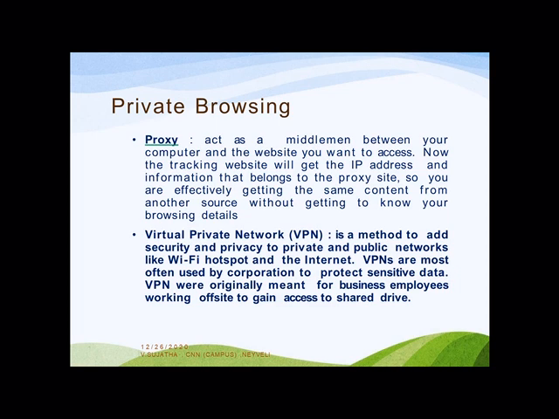This is often used by corporations to protect sensitive data. VPN was originally meant for business employees working offsite to gain access to shared data. Nowadays in all the browsers, VPN is inbuilt. This is one of the methods for secured browsing.